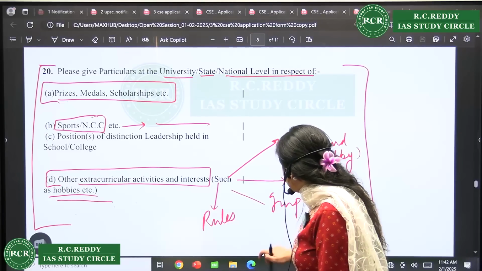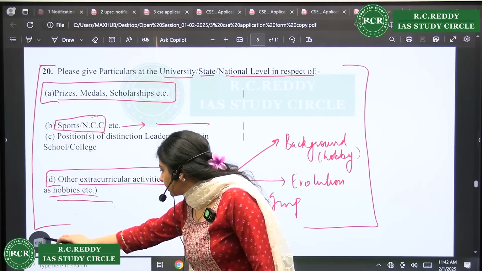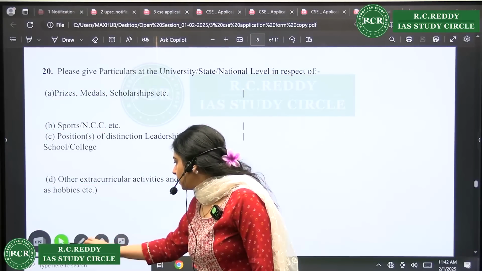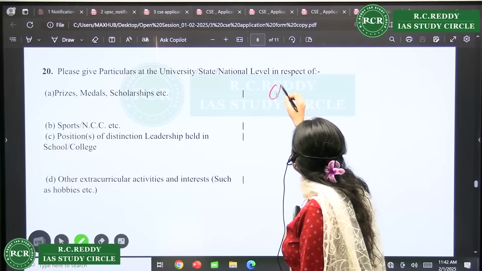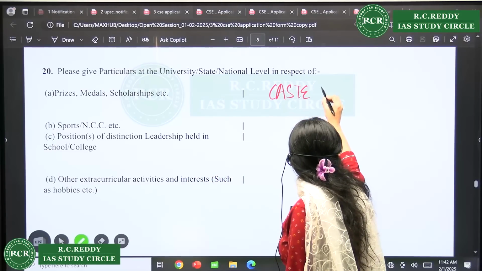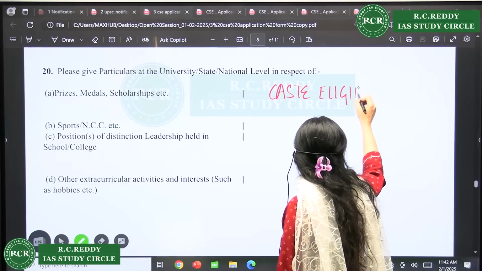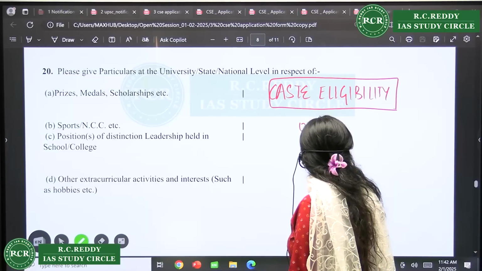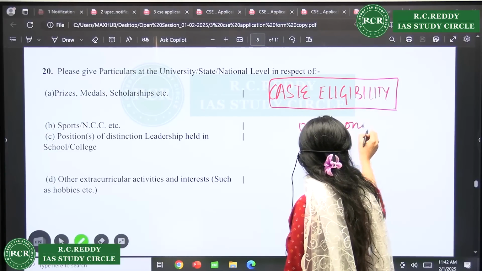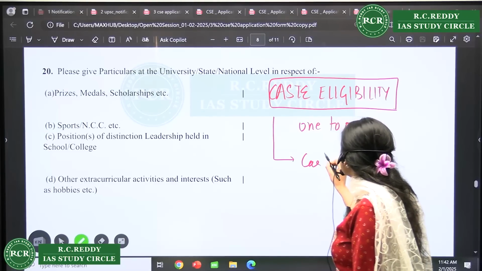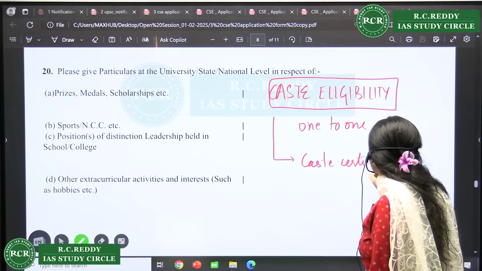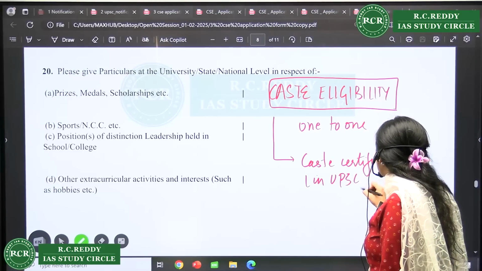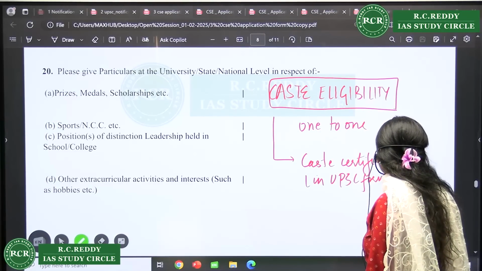Now rest, I think we have covered all the bases. Rest, just be careful while you are filling. With respect to caste certificates, caste eligibility, please come and ask one-to-one. Be ready with your caste certificate in UPSC format issued by competent authority.